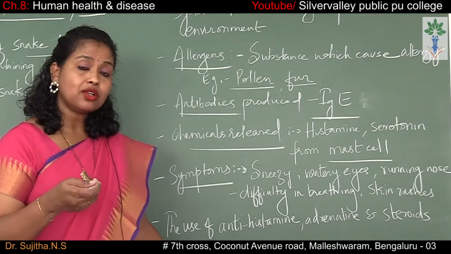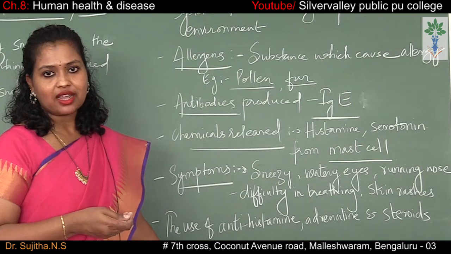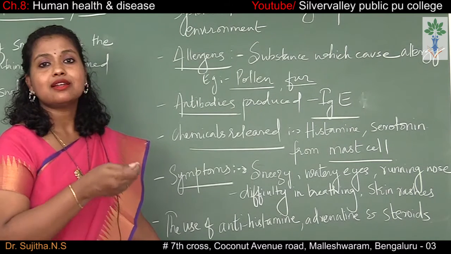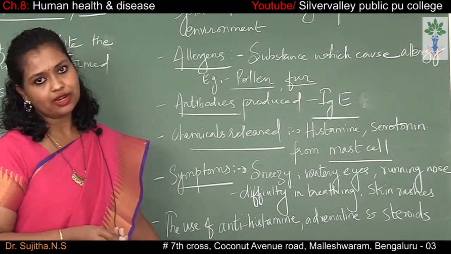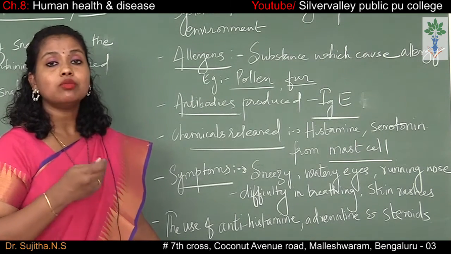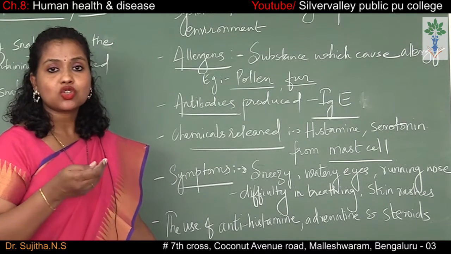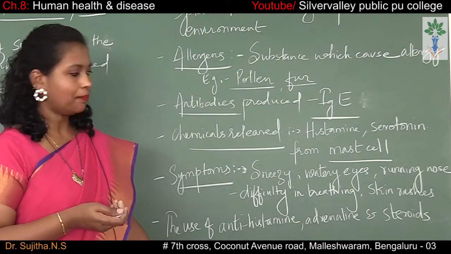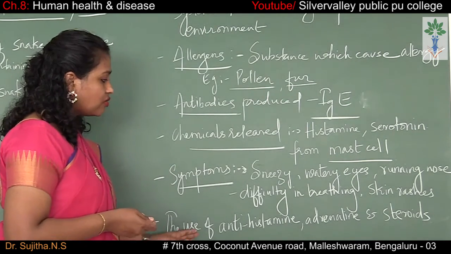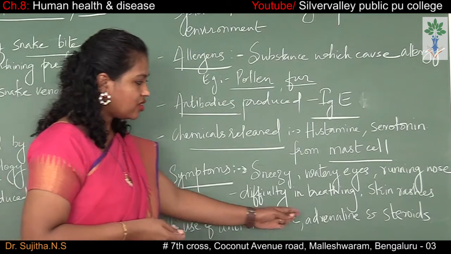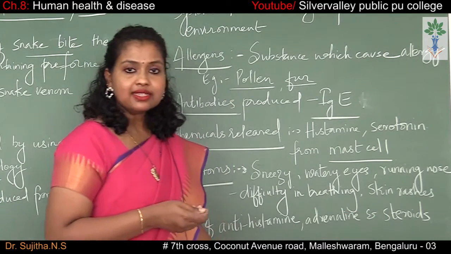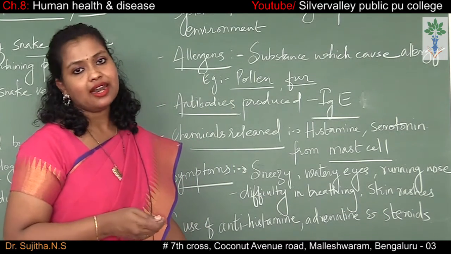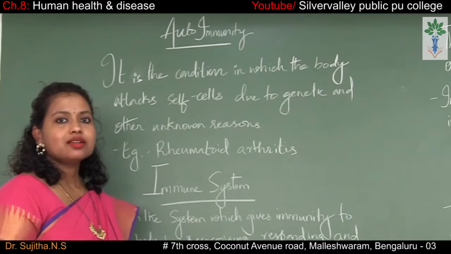Allergy is also because of the modern lifestyle which has been adopted, as a result of which the immunity level is very low. Asthma is one of the respiratory diseases caused because of allergy. The use of antihistamine, adrenaline and steroids helps to reduce the allergic reactions.